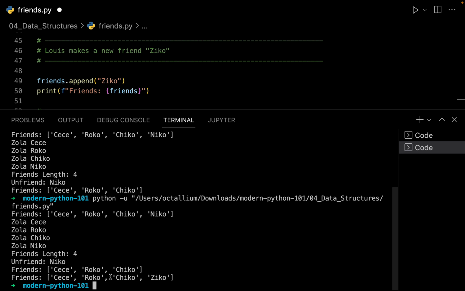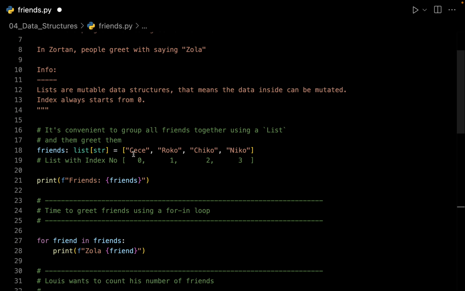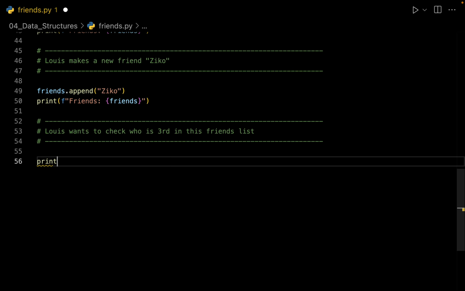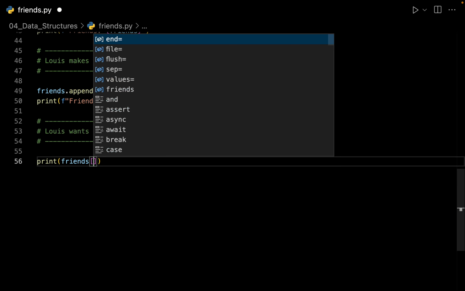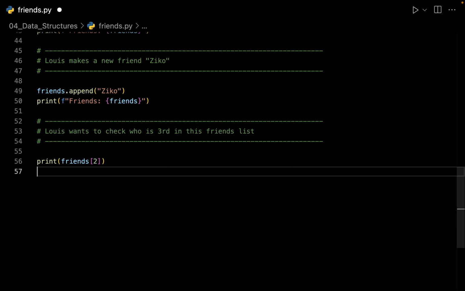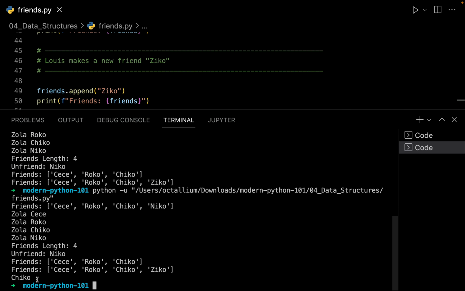And we can do that by using our indexes. So just remember, let me scroll a little up. Our list has a set of indexes, and always remember that the index is going to start from 0. Now let's see how we can get the third value from our list. So here I can simply print out from my list of friends, I simply want the friend who is on the index number 2. Now remember, we are using 2 because our index starts at 0. Let me put a comment. So let me save this file and let us try to run this file. And here we have the output. Chico is the third friend inside the list.